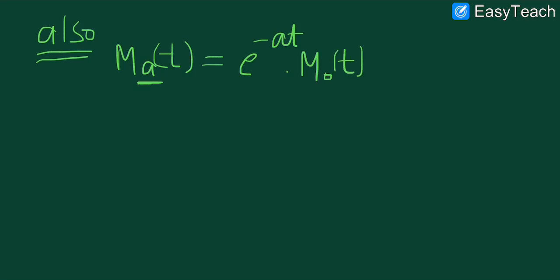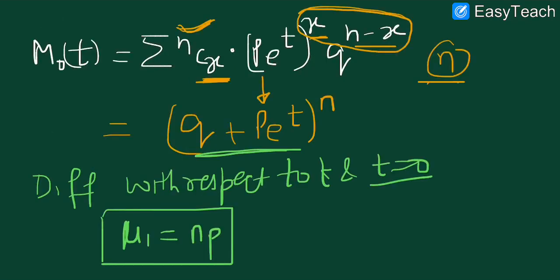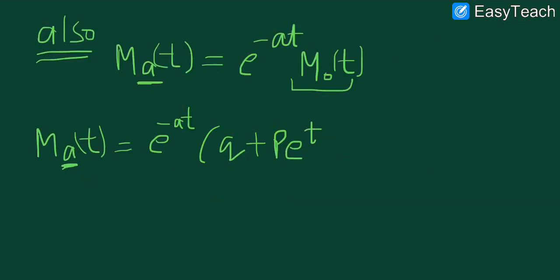So now if we are interested in finding the moment generating function about the arbitrary point a, it will be e^(-at), and it is given as, from the previous step, (Q + P e^t)^n. So I hope this is clear.